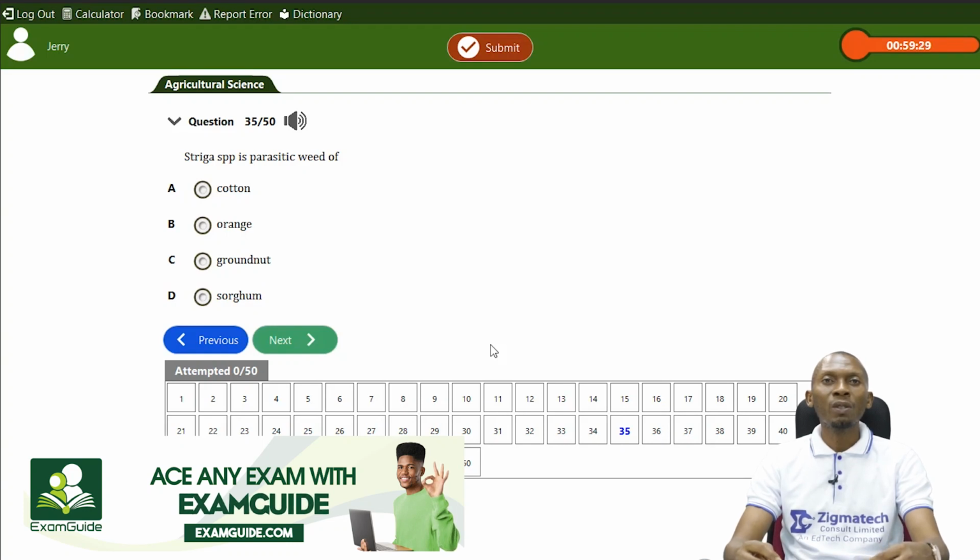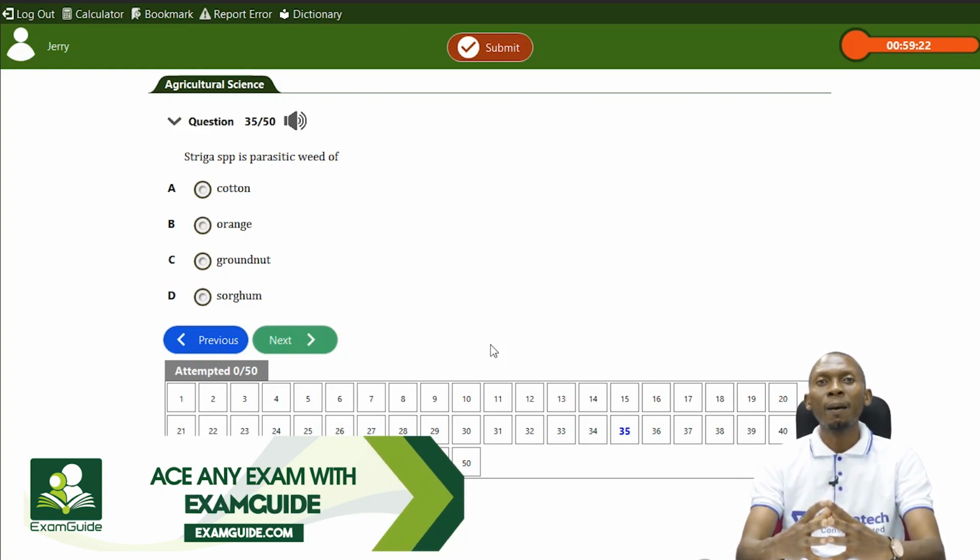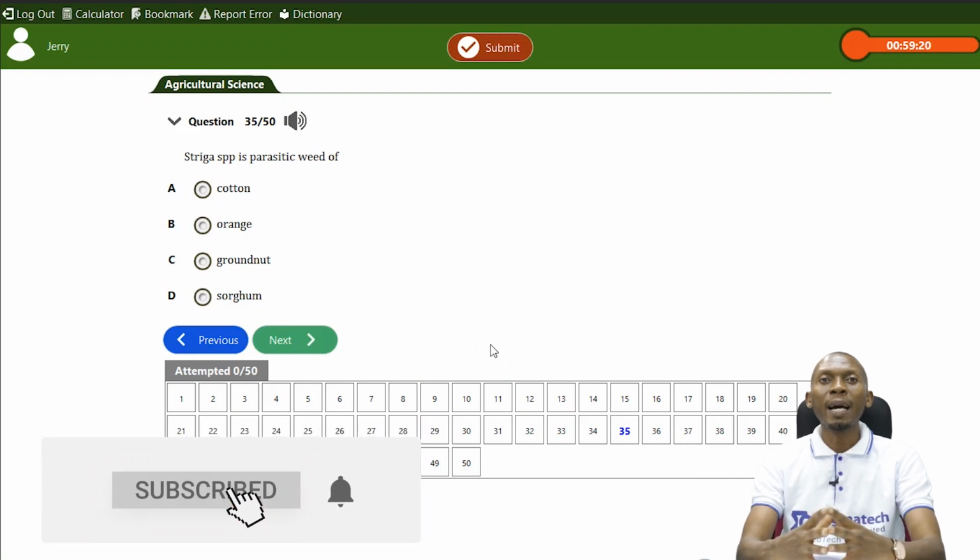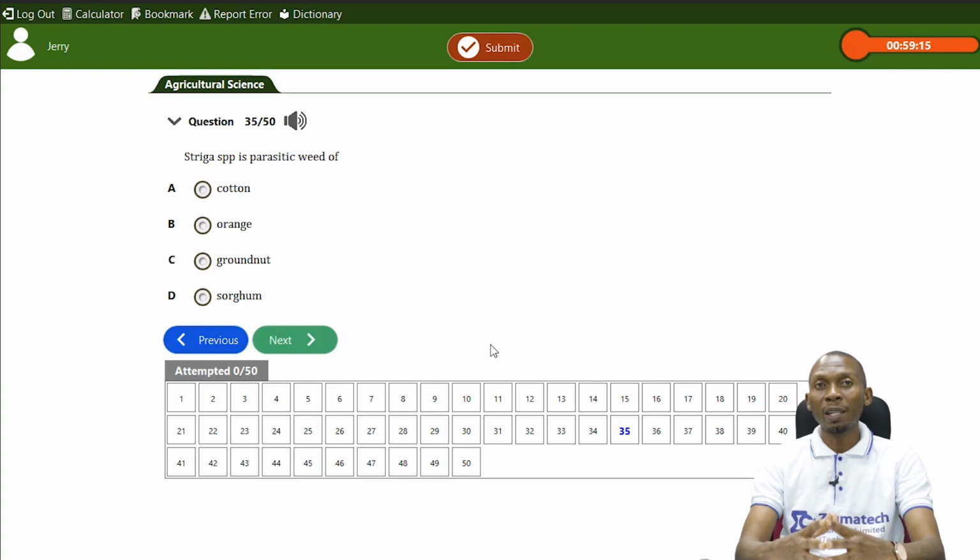And I mentioned which particular plant is usually attacked by this parasitic weed. So in this case, we're not going to use striga as an example, we're going to use mistletoe.